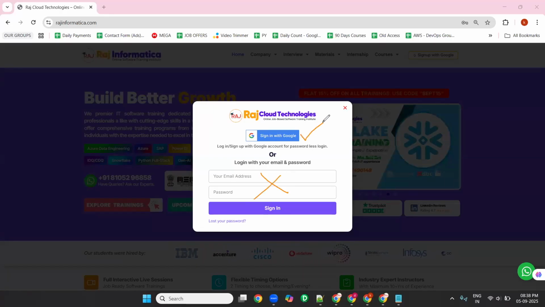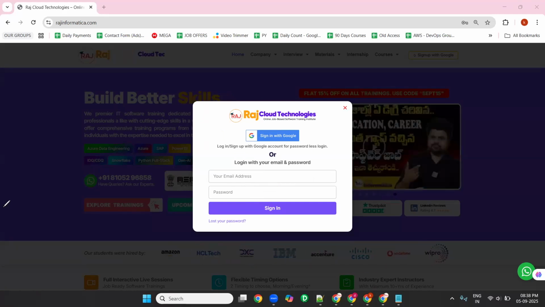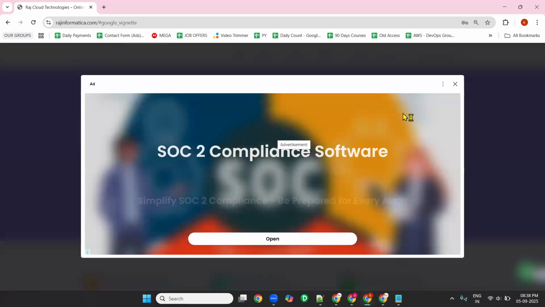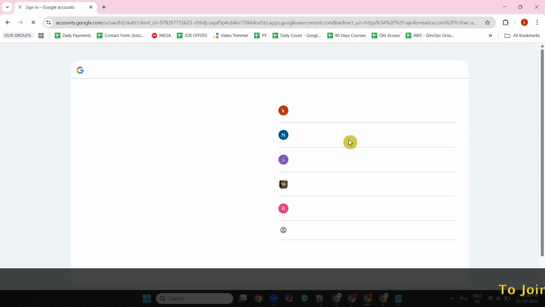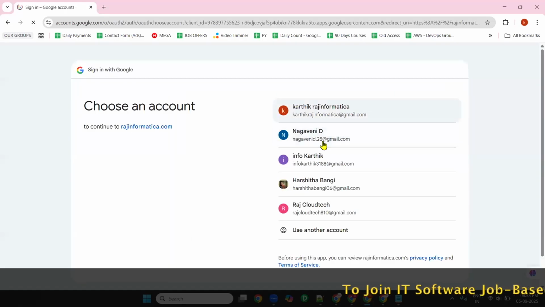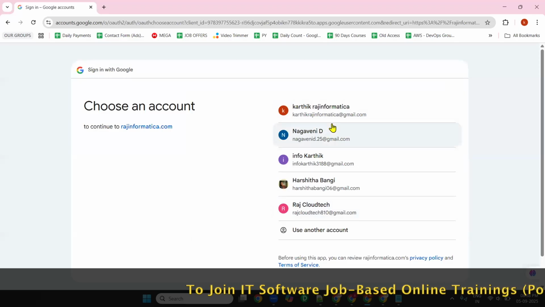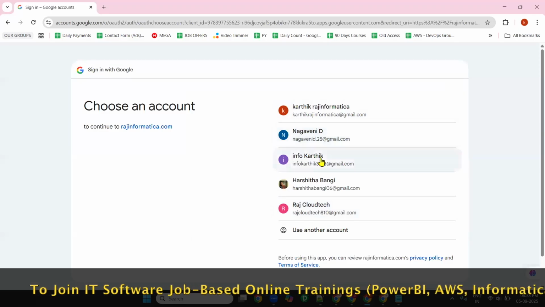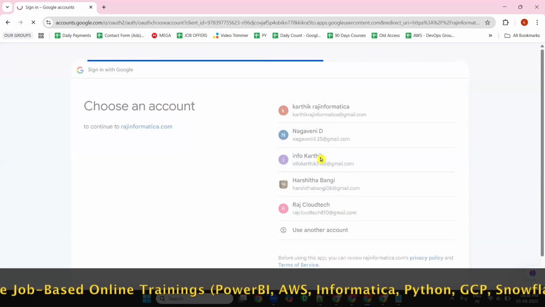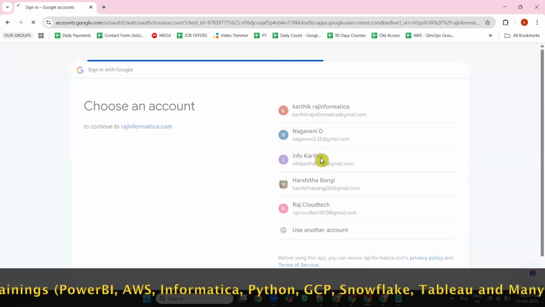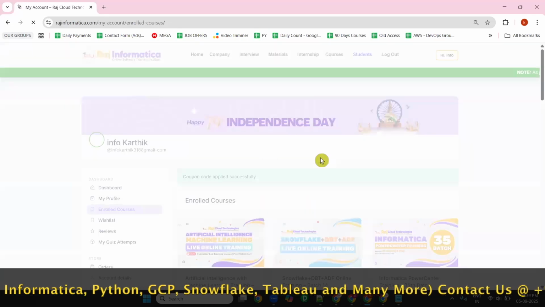Always use sign in with Google. It will take you to the Google login page. I have logged in with these many mail IDs here, but I want to log in with this mail ID. If you haven't logged in, it will ask for your email ID and password.